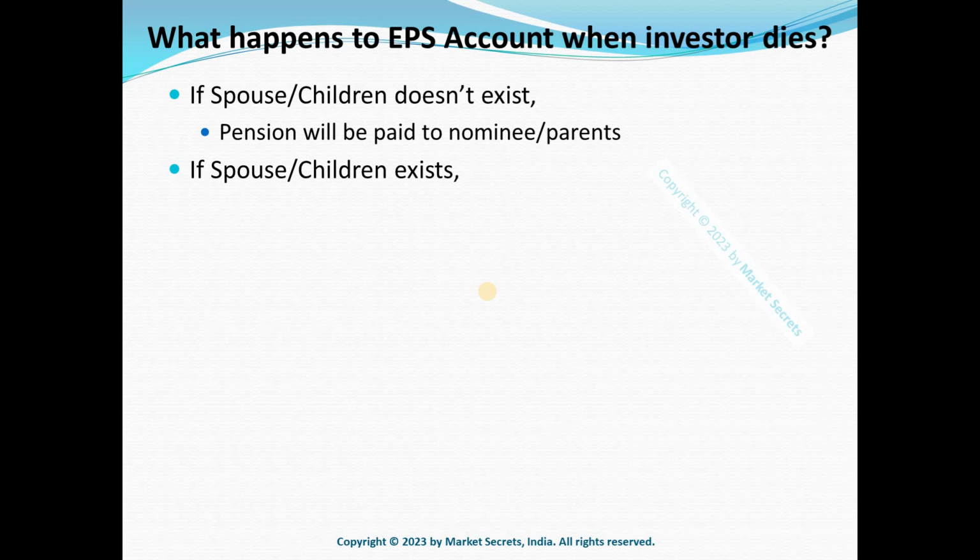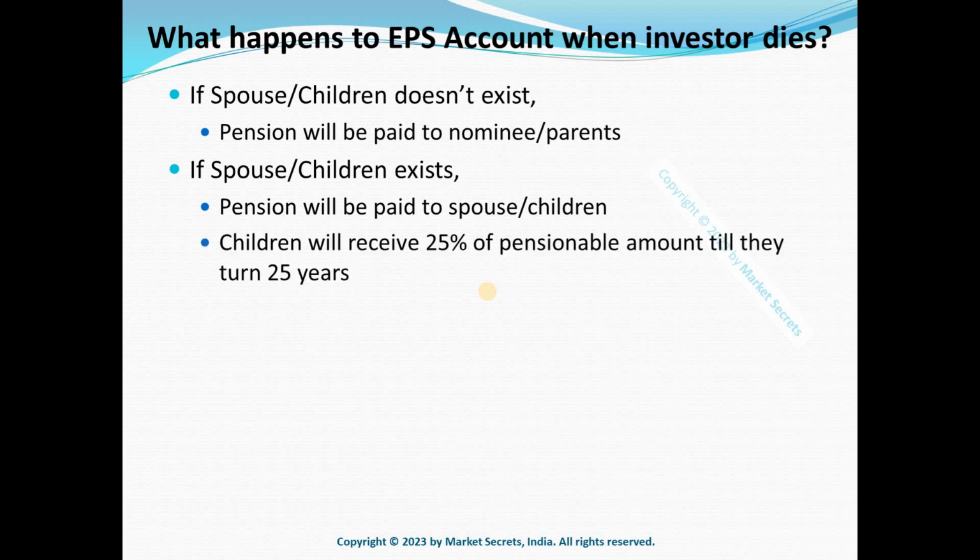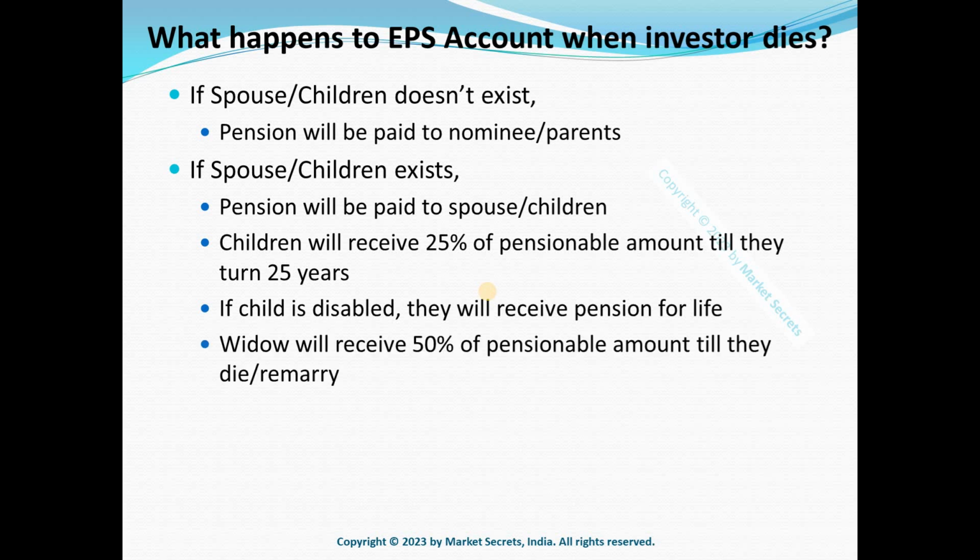In case there is a spouse or children, in that case pension will be paid to spouse and children only. Children will receive 25% of the pensionable amount till they turn 25 years old. And if the child is disabled, they'll receive pension for life. Whereas the spouse or the widow will receive 50% of the pensionable amount till they remarry or die.